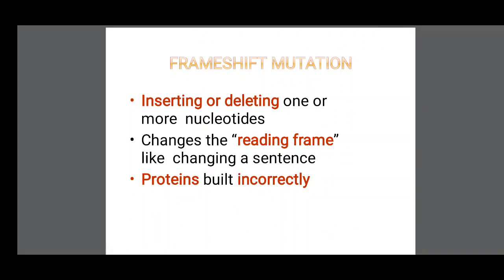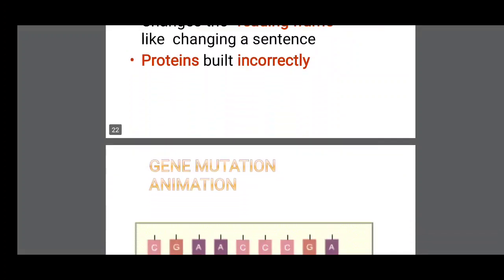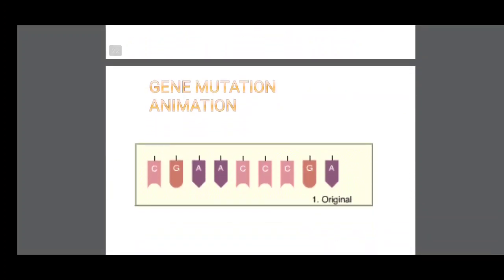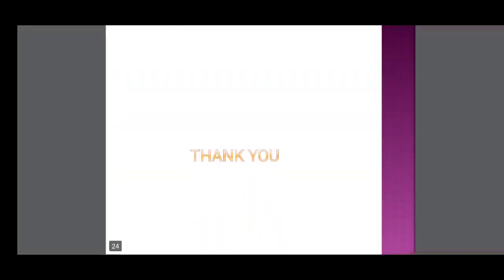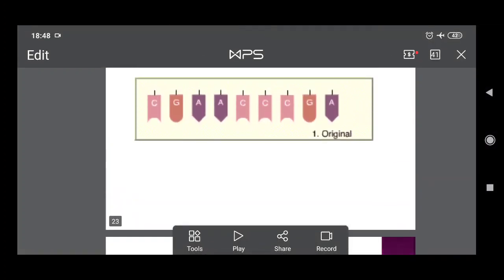Frame shift mutation: inserting or deleting one or more nucleotides changes the reading frame, like changing a sentence, so proteins are built incorrectly. Gene mutation: CGAACDCCA, this is the sequence. In this sequence, changes occur; that is called gene mutation. These are the gene mutations.